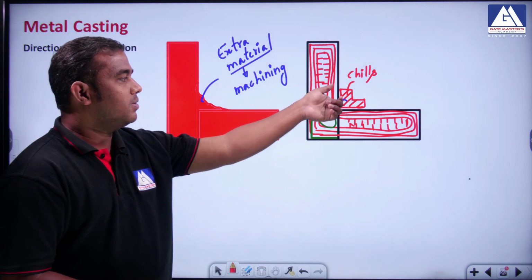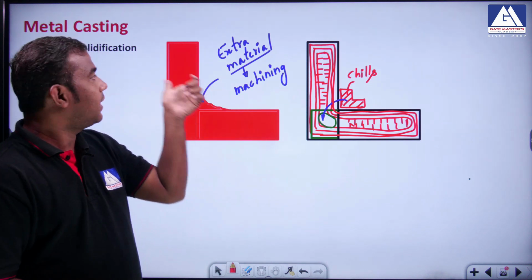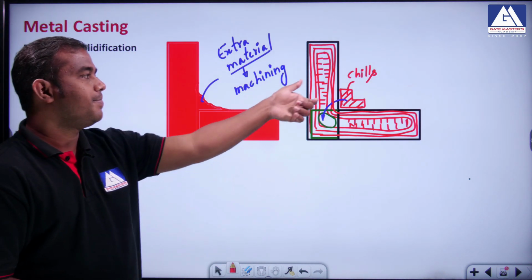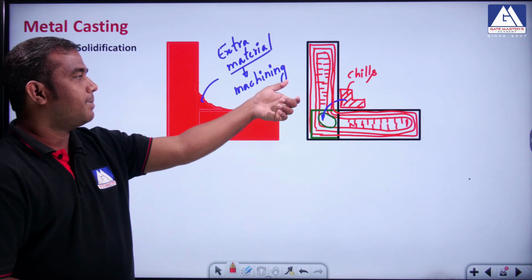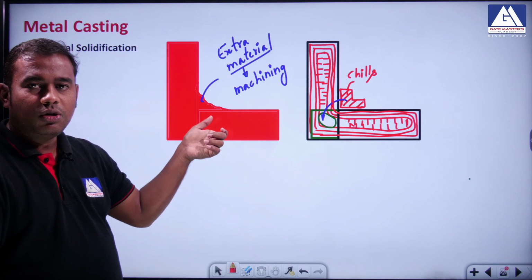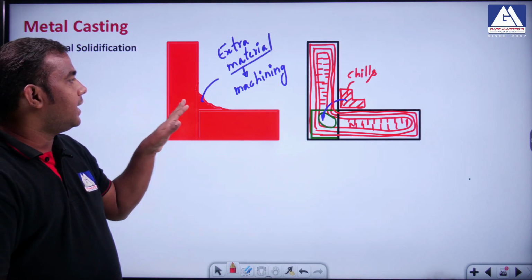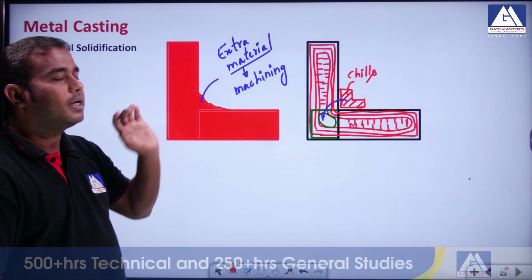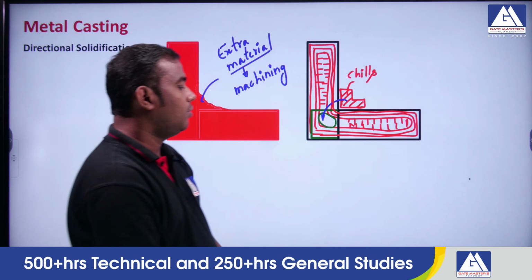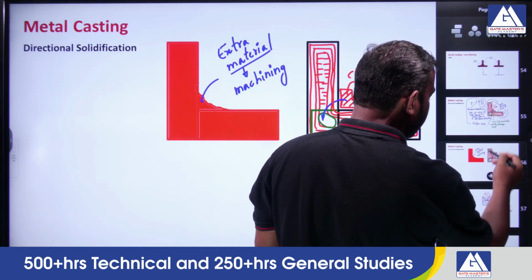So wherever there is a junction, we provide the chills, because of the directional solidification problem. When you introduce the chills, they solidify along with the liquid molten metal, causing extra material. This extra material can be removed by a machining operation. So this is how we encounter the concept of chilling.